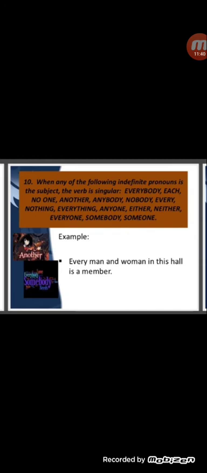All these types of words are used as singular. Like: every man and woman in this hall is a member. So every is used, therefore it is singular.